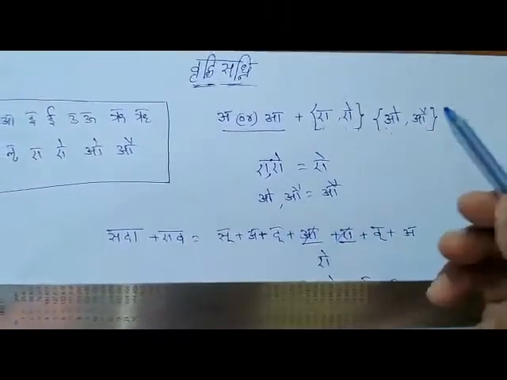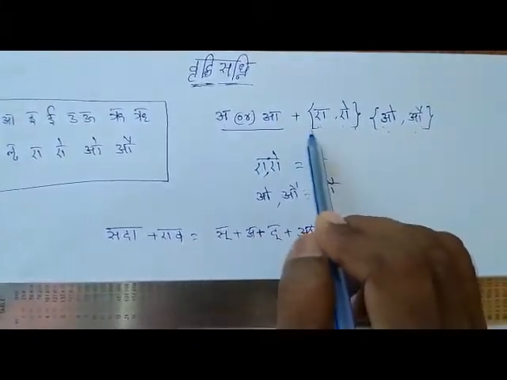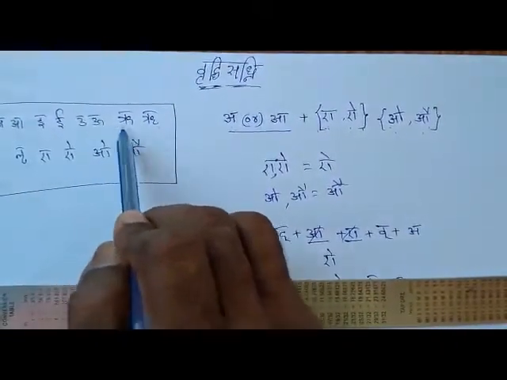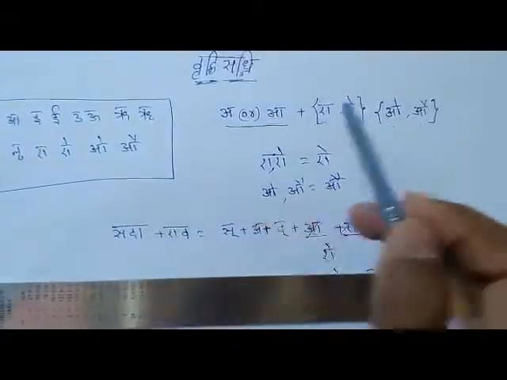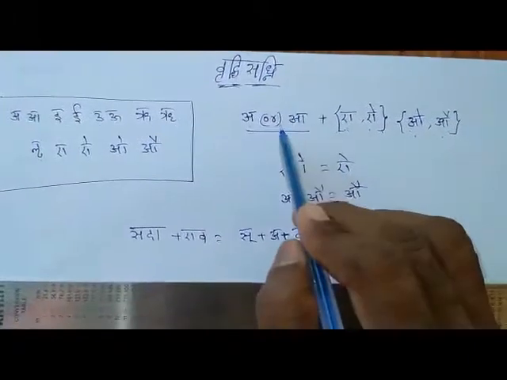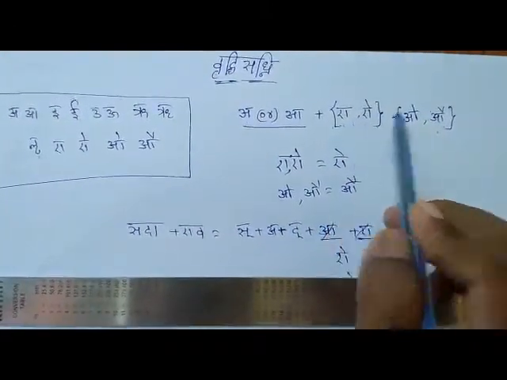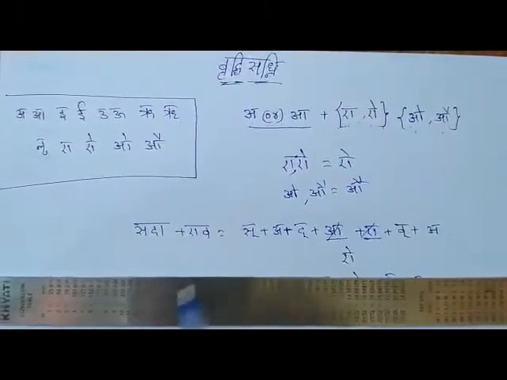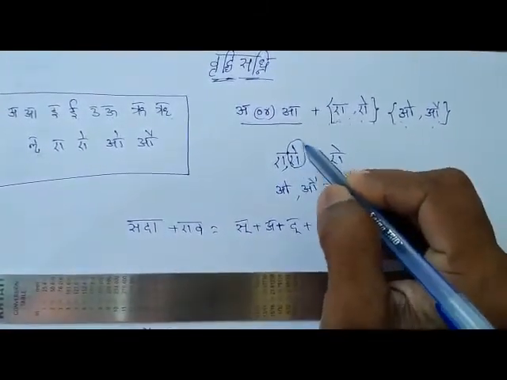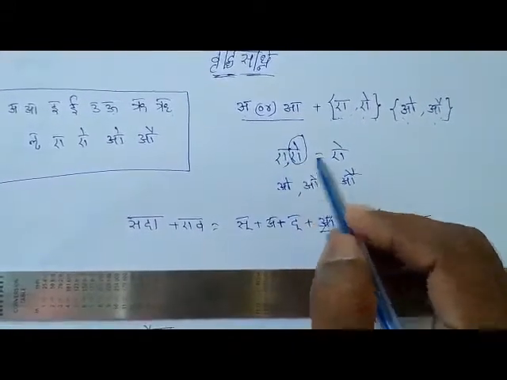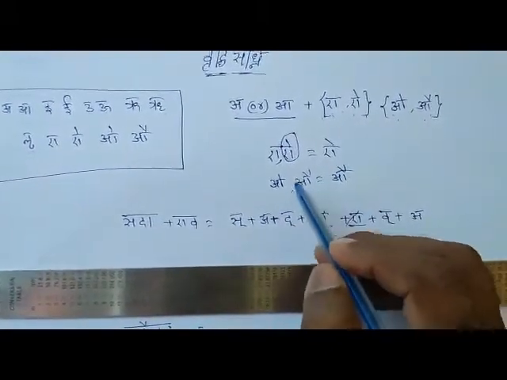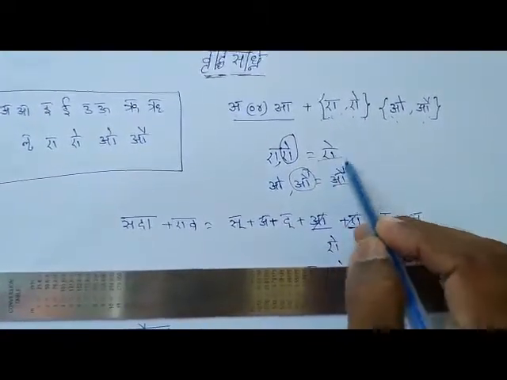See here, the letters have changed. In both places only vowels have taken part: A, I, U, Ru, Lu, E, Ai, O, Au. From these only we have taken. Then what will happen? Instead of the first word's last letter and the second word's first letter, which letter will take place? For A and E, or A and Ai, these are all long vowels, then Ai will take place. Among the other two, O and Au, Au will take place.